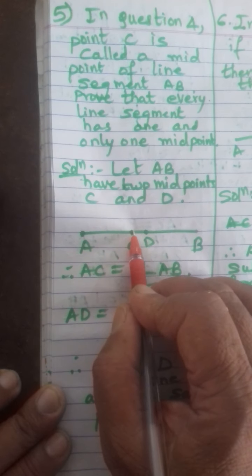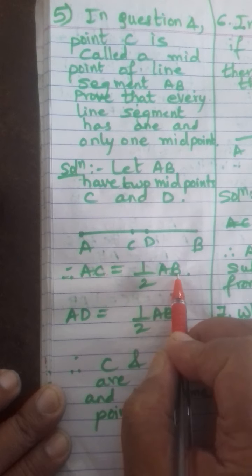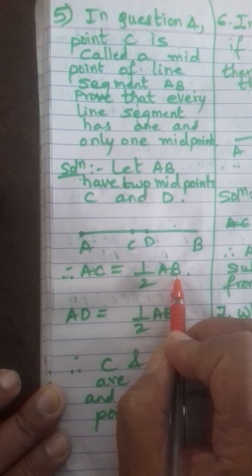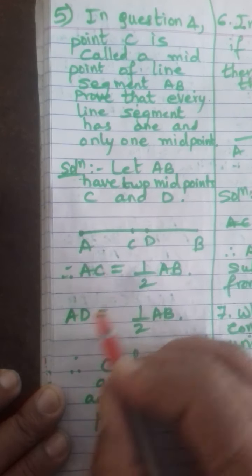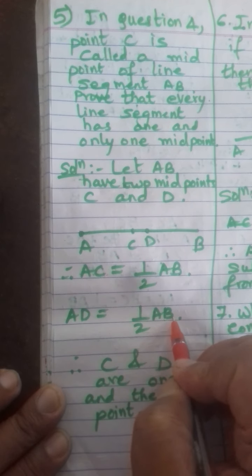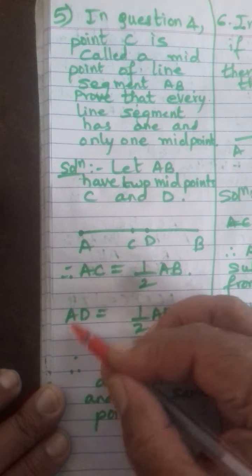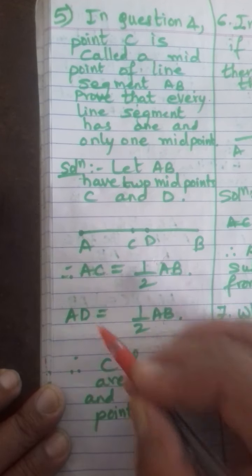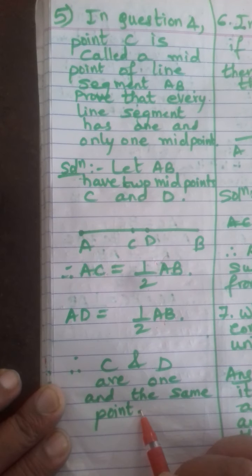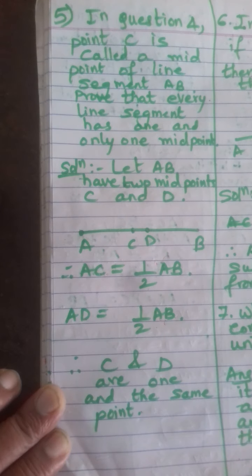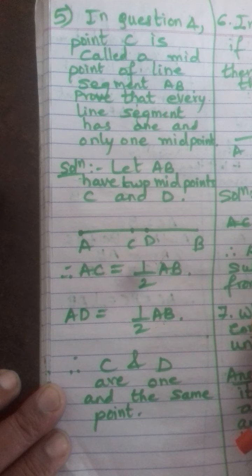If C is the midpoint, then AC should be equal to half AB, just like question 4. If D is the midpoint, AD should be equal to half AB. Here the right hand sides, half AB, are equal, and A and A are equal. So C and D should be one and the only one point, the same point. So there exists only one midpoint for a line AB or for any line. There cannot be more than one midpoint.